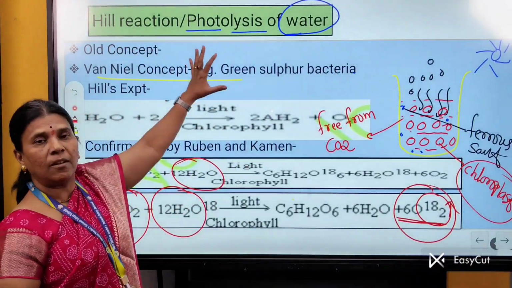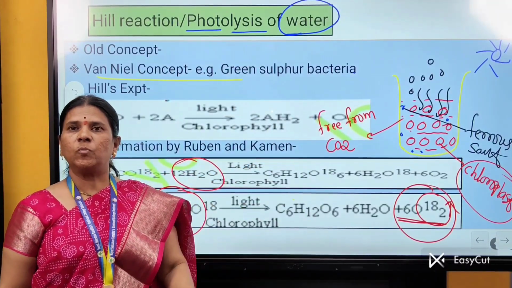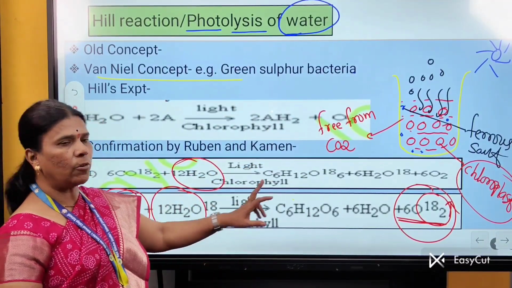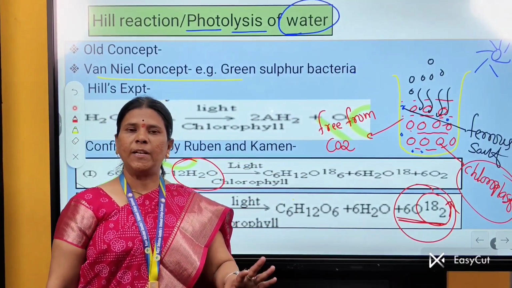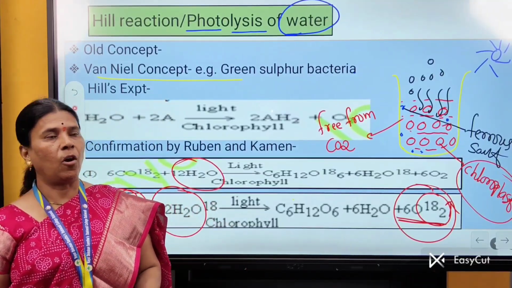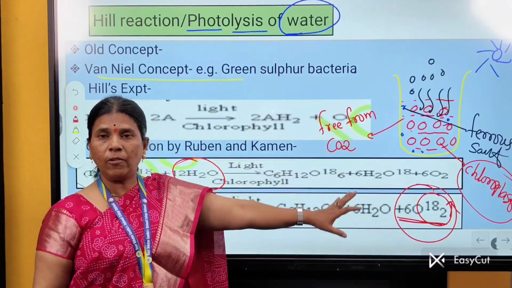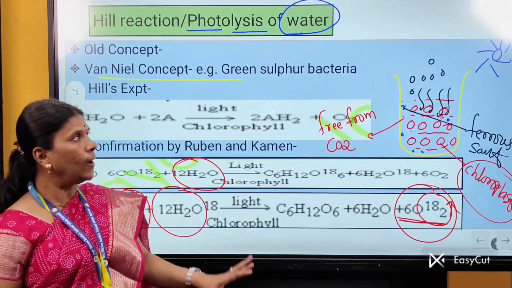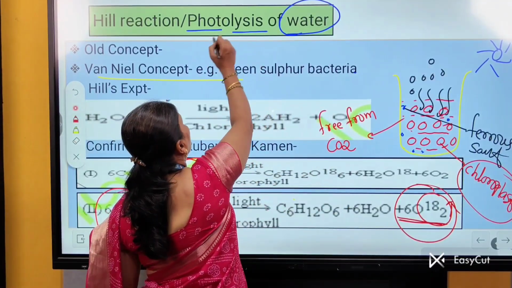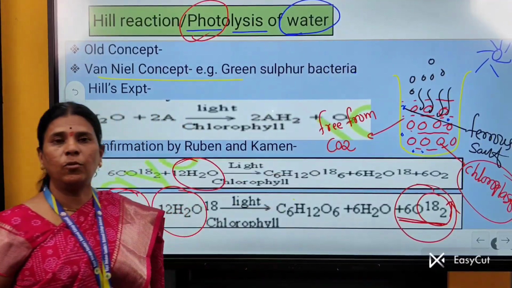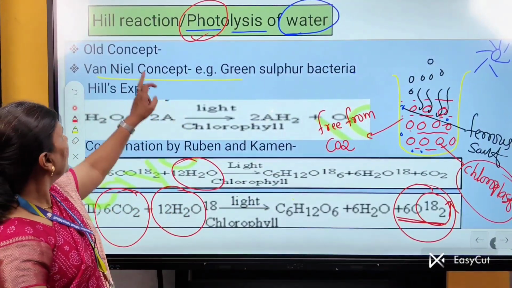What is Hill's reaction? Robert Hill experimentally first proved that O2 released during photosynthesis comes from splitting of H2O and not from CO2. As there is a breakdown of water molecule, and this breakdown occurs only in presence of light, it is called photolysis of water.